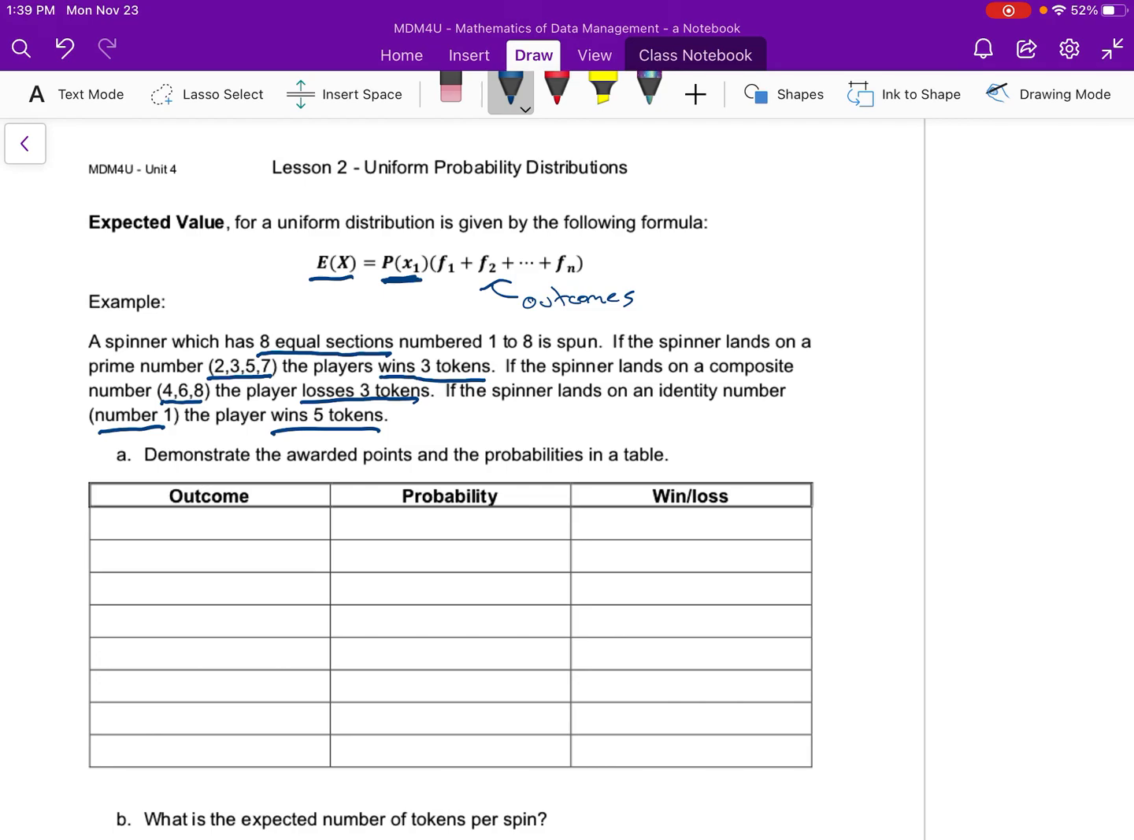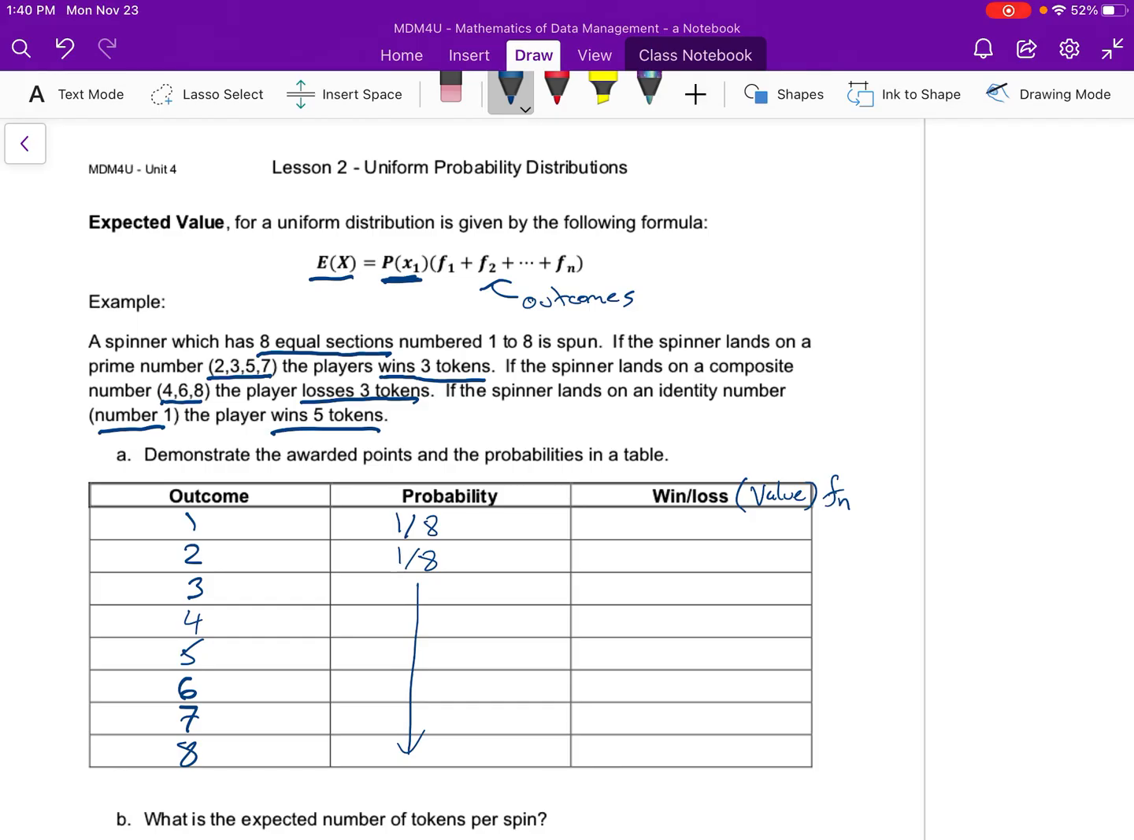So if we think of our outcome, so outcomes here are going to be 1 through 8. And you can think of these, again, the probability is all going to be the same because I've got equal opportunity for each. So I'm just going to fill it in like that. It's all going to be the exact same anyway. And then the win-loss is like the value. So I'm just going to put in brackets here. This is my value that I'm concerned with. And this is like, in my formula, this would be the f of n.